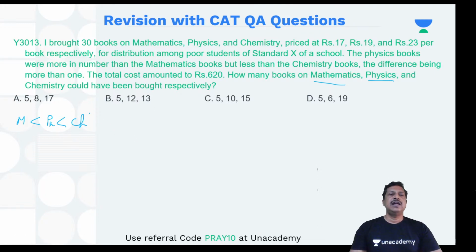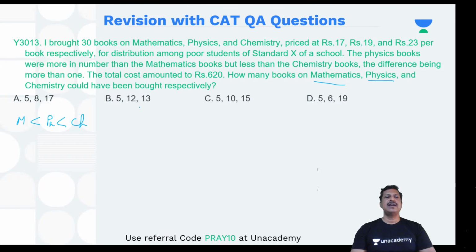Okay. Now, I told you to read the options also carefully. Why? Because it is given the number of mathematics books, physics books, and chemistry books, so read the options. Maths, physics, chemistry. The first one should be the least, and then a little bit larger, and then a little bit larger. So 5, 8, and 17 is absolutely okay. 5, 12, 13 is okay, not okay?